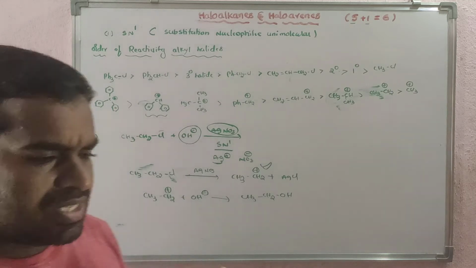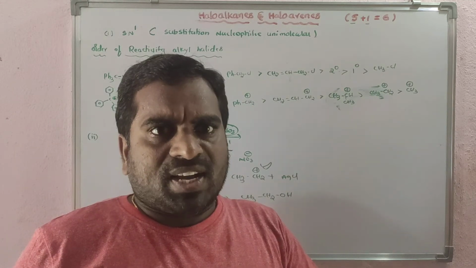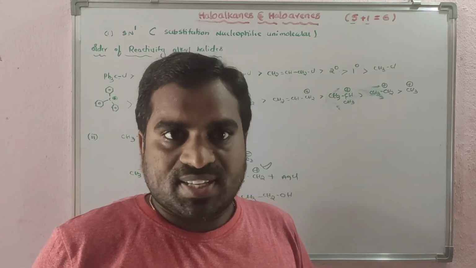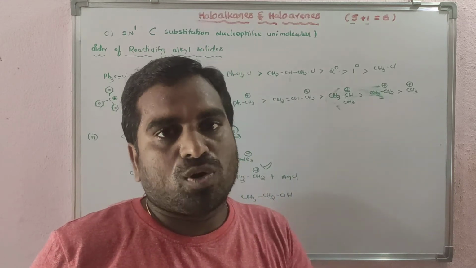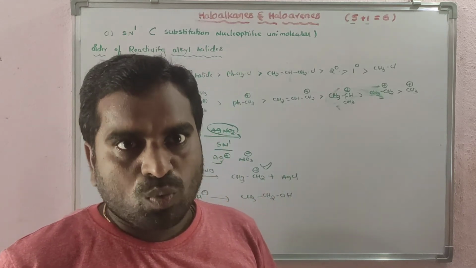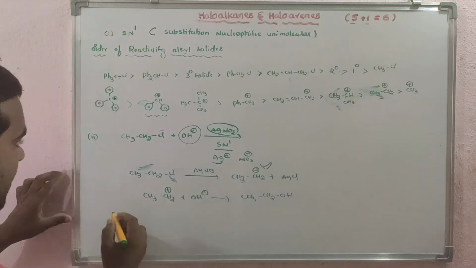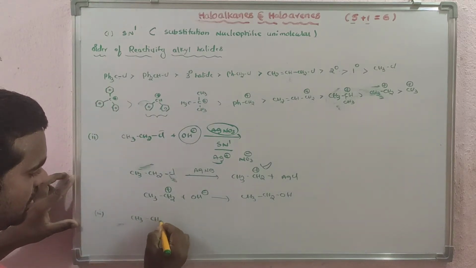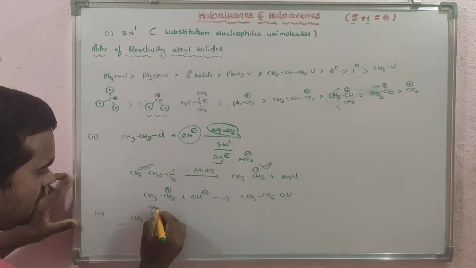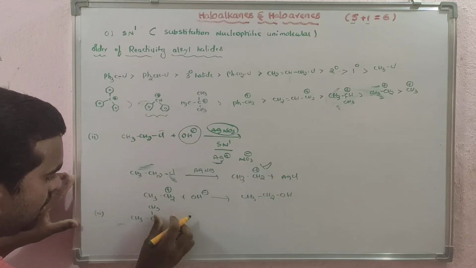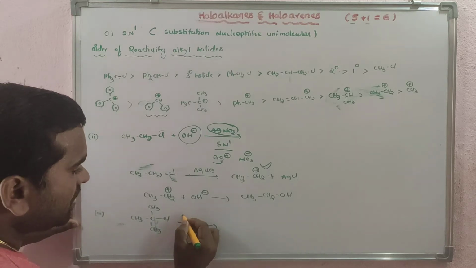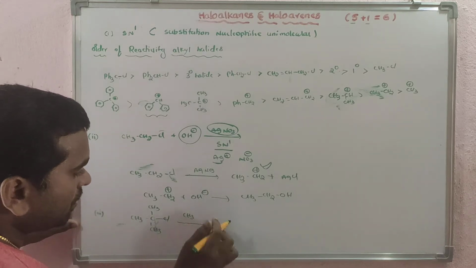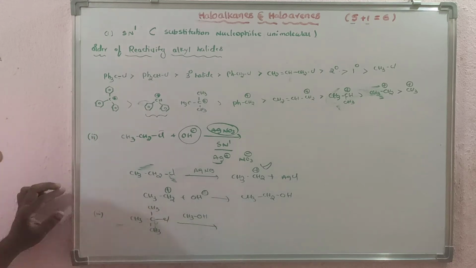And whenever you see solvolysis in the reaction, the reaction follows the SN1 mechanism. What is solvolysis? Suppose I write here CH3, CH, CH3 with chlorine, and I use CH3OH. This is the reaction.